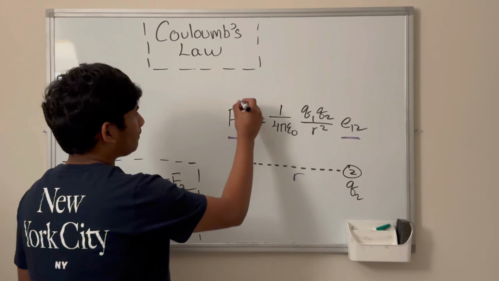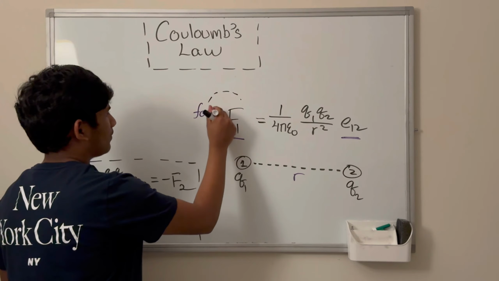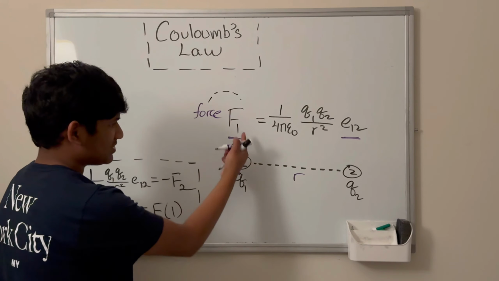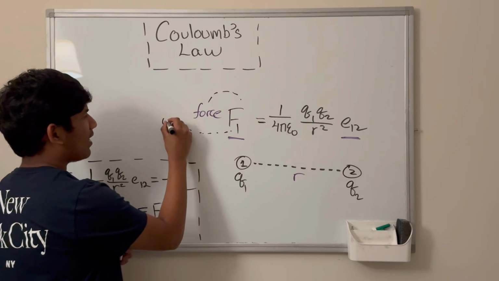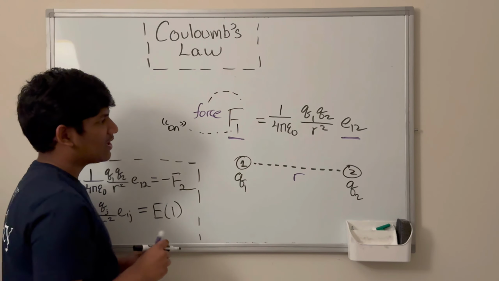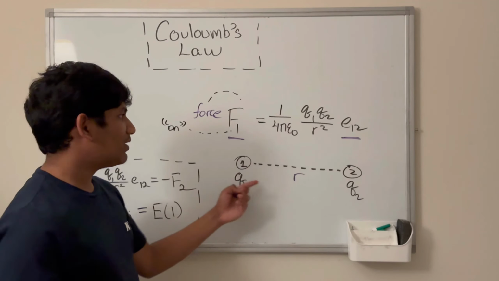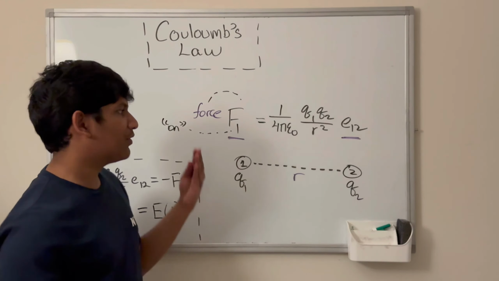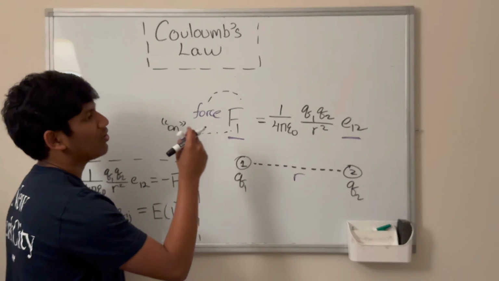So F1, as we label everything, is going to be the force. But what is the subscript? The position of the subscript corresponds to "on". In other words, if this was 3, then we would have the force on 3, or the force on charged particle 3. Right now it's 1, so we're considering the force on charged particle 1.